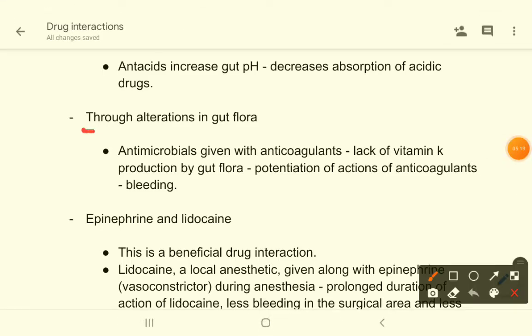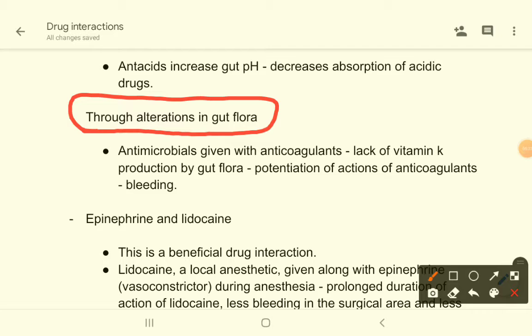Now come to alterations of gut flora. You know that there are so many normal organisms which live inside our gut, our intestine. So if we kill those gut flora, what will happen?